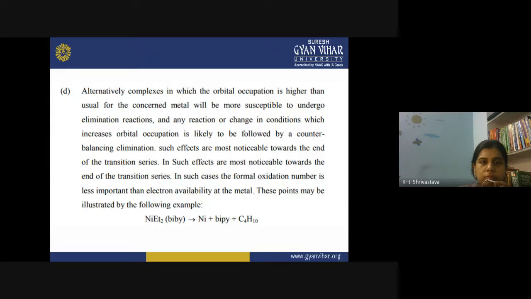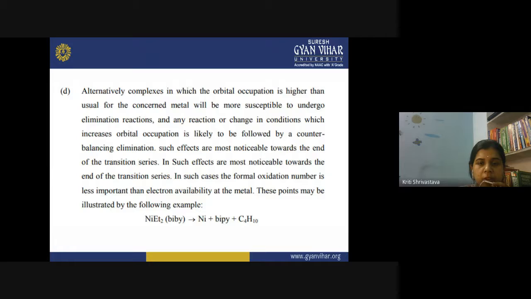So whenever the orbital occupation is increased due to any change in reaction, like in the catalytic hydrogenation reaction, hydrogen gets inserted inside the metal coordination sphere, increases its oxidation number and increases the orbital occupancy. Such effects usually result in reductive elimination at the end.